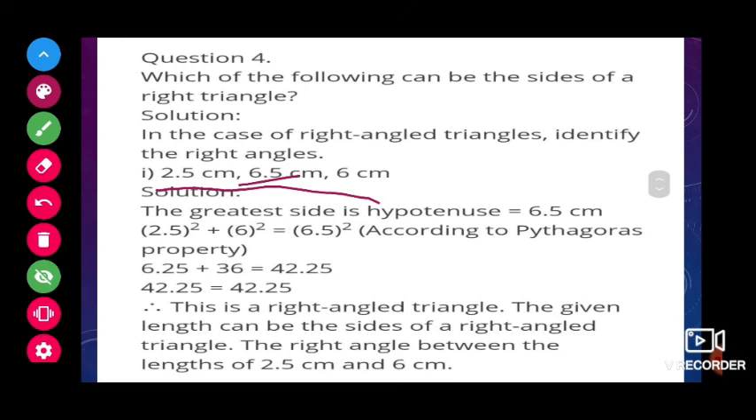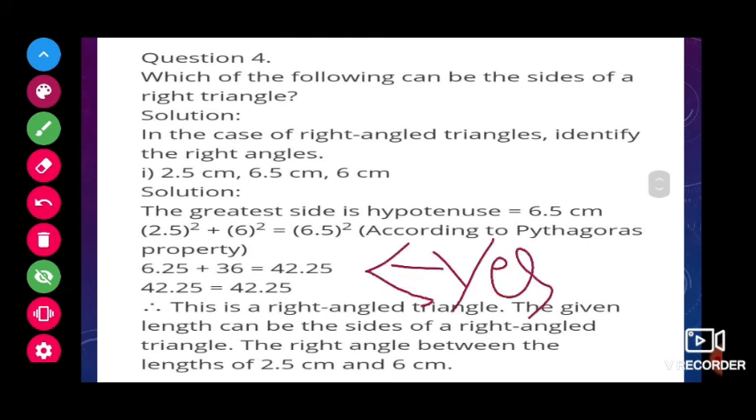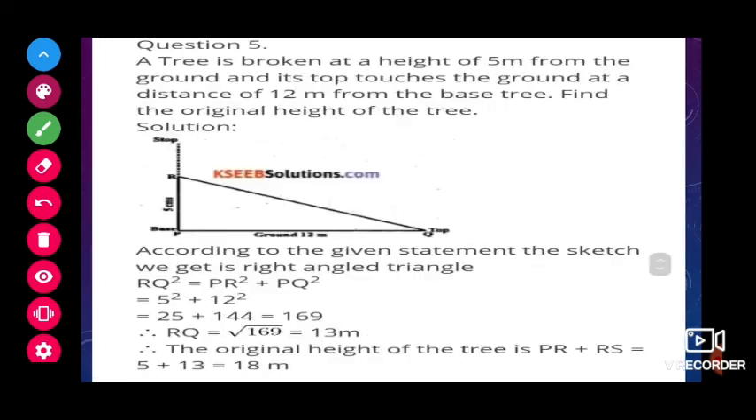So we can take 2.5, and the longer one is the hypotenuse. So 6.5 square is equal to 2.5 square plus 6 square. So 2.5 square is 6.25, 6 square is 36. Here this side 6.5 square is 42.25. Now this side we will get after adding, 42.25. This side also 42.25. So is this a right angle triangle? Yes, because it is satisfying the property that hypotenuse square is equal to side 1 square plus side 2 square.